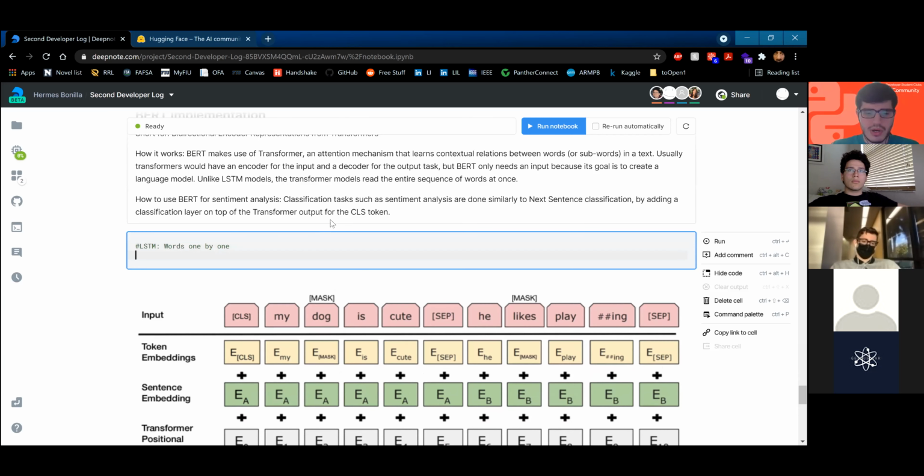But with a BERT model, it actually takes in entire sentences because it's a transformer. And the reason it's called bidirectional is because when the model takes in the entire sentence, it already has the beginning and the end. So it can go either forward from left to right or backwards from right to left. And that's why it's so good at doing all these NLP tasks.